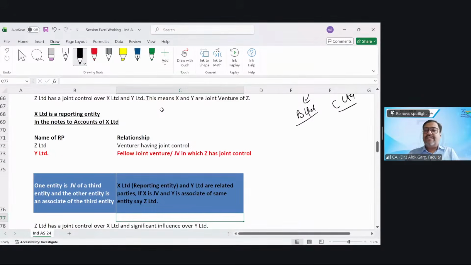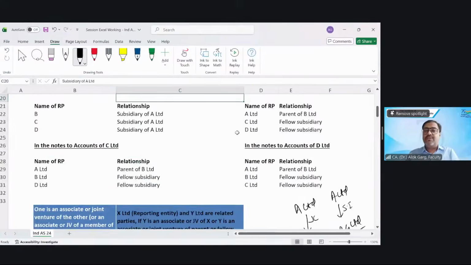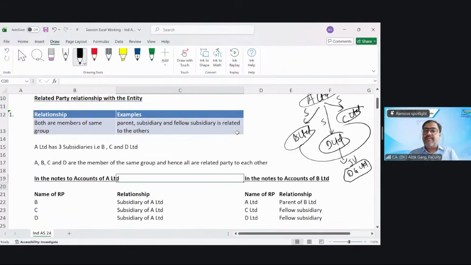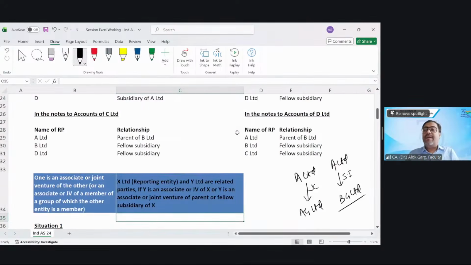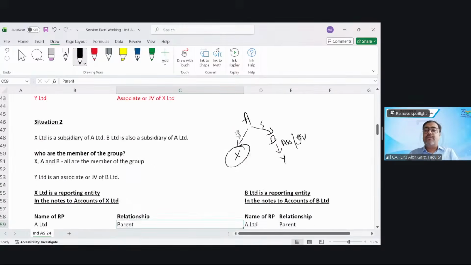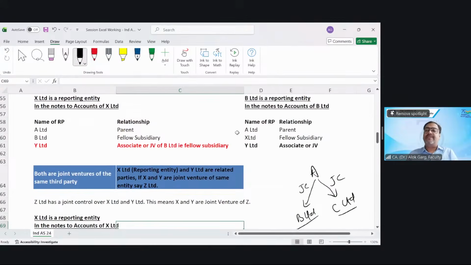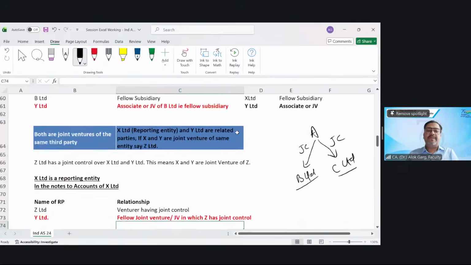So whatever relationships we have covered so far with the entity: the first relationship, both are members of the same group. We understood it, right? Number two, one is an associate or JV of the other entity, or one is an associate or JV of a member of the group. Then we have covered two entities who are JVs of the same entity. So these fellow joint ventures also become related parties. Then fourth,